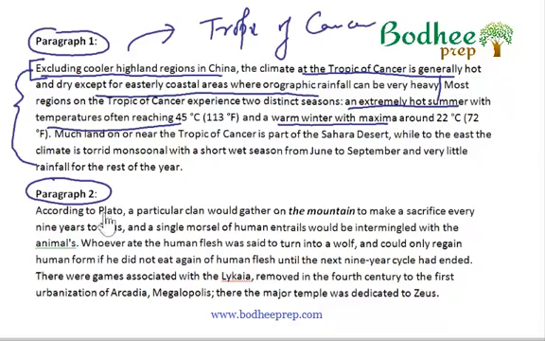Let's come to paragraph 2. "According to Plato, a particular clan would gather on the mountain to make a sacrifice every 9 years to Zeus, and a single morsel of human entrails would be intermingled with the animals'."